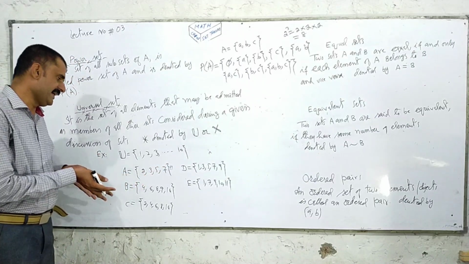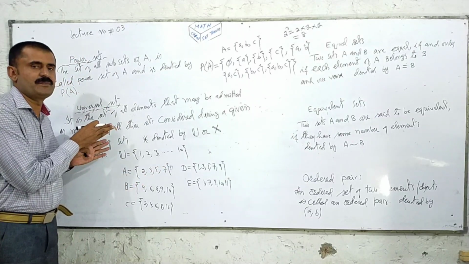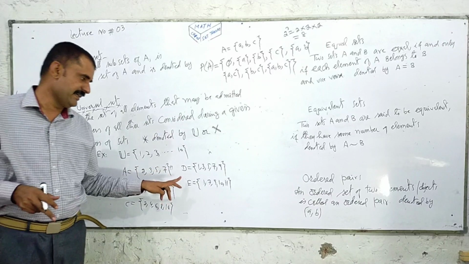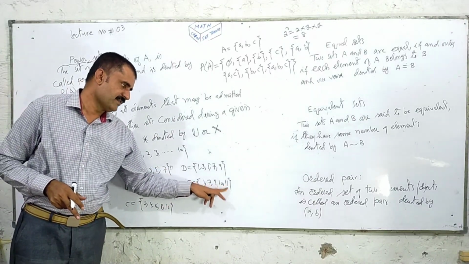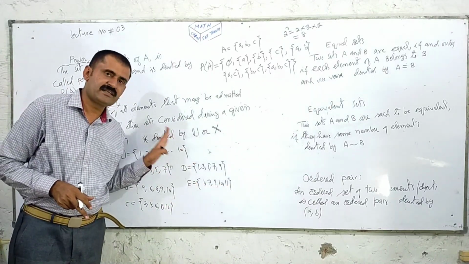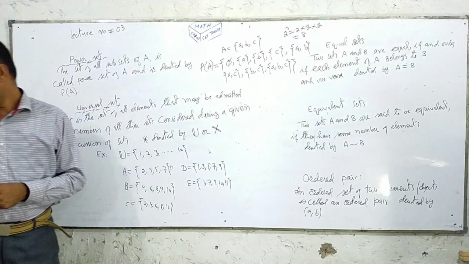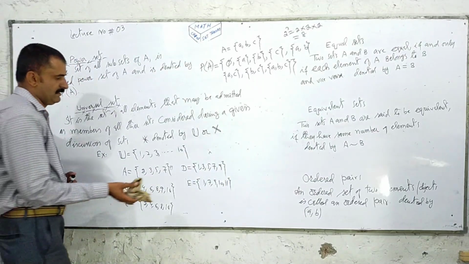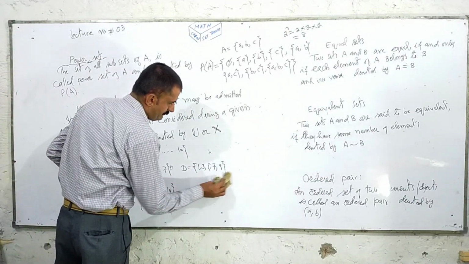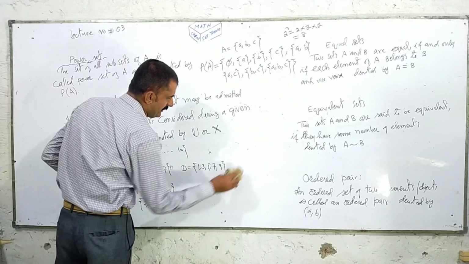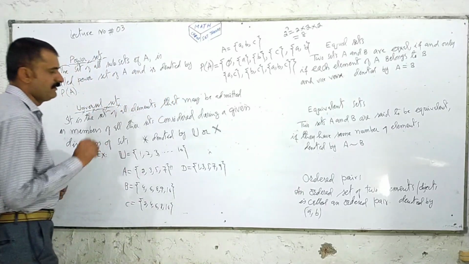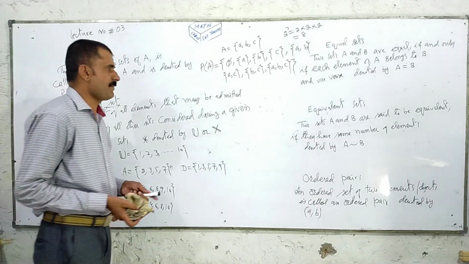So we say that this is not a universal set because of the set E. Here one member is not present in the set, so it is not universal. If I remove E, then it is the universal set.